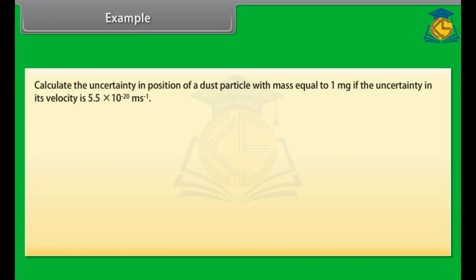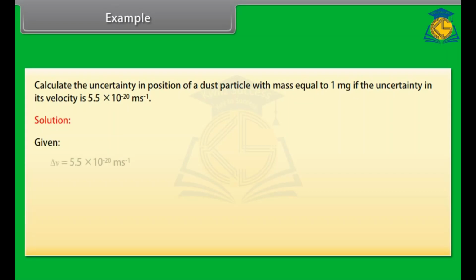Example. Calculate the uncertainty in position of a dust particle with mass equal to 1 mg if the uncertainty in its velocity is 5.5 into 10 raised to the power minus 20 meter per second.